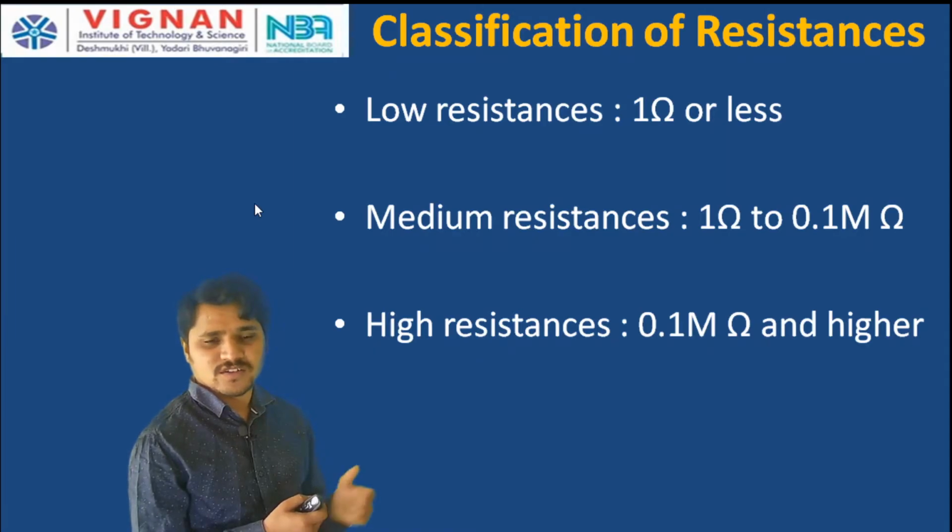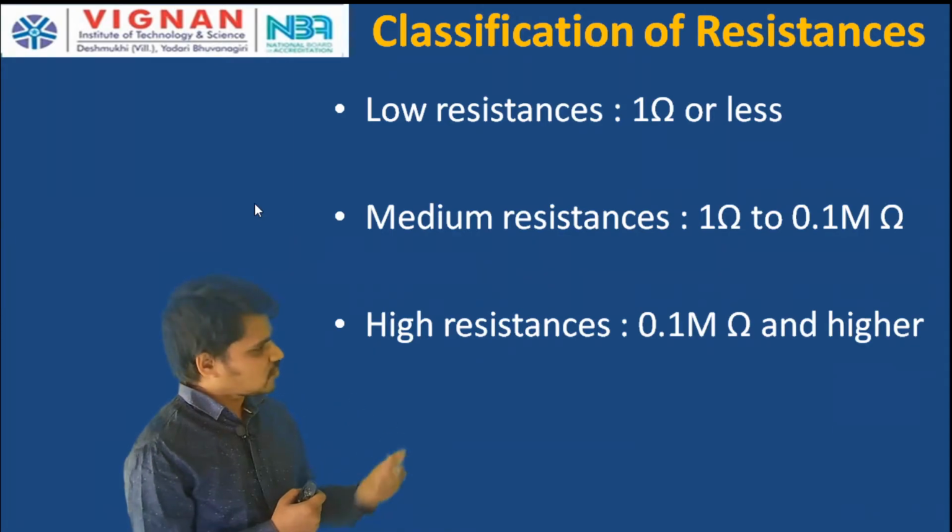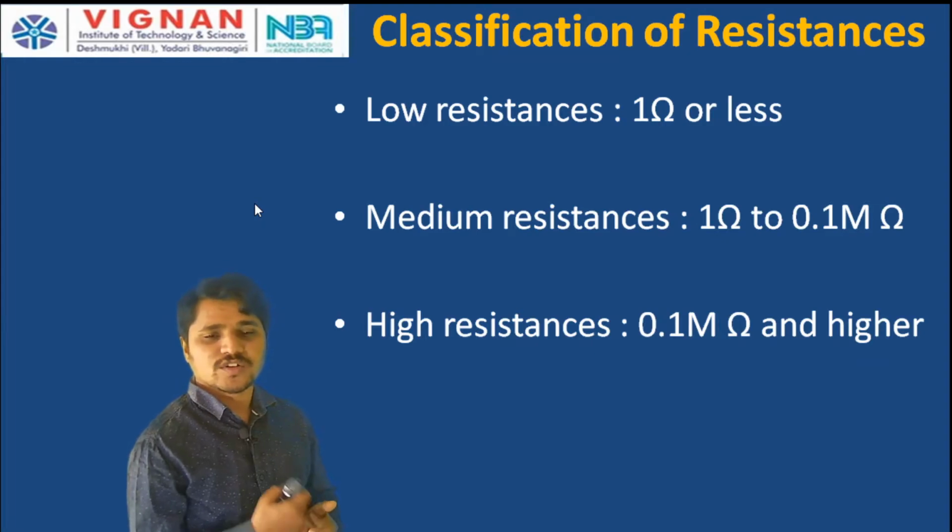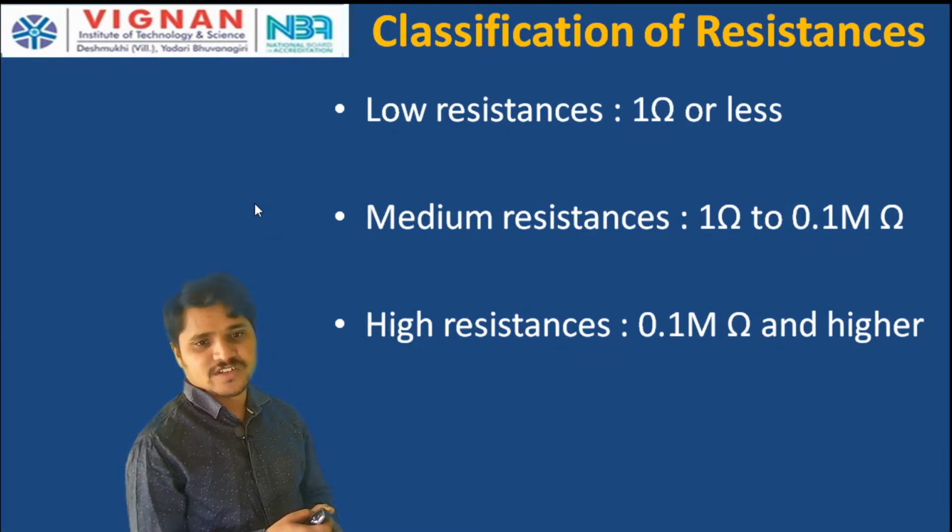Next classification is high resistance. This high resistance range is above 0.1 mega ohm, and higher. That means greater than or equal to 0.1 mega ohm comes under the high range resistance. See, 0.1 mega ohm is also equal to 100 kilo ohm. That means resistance greater than 100 kilo ohms comes under the high range resistance. The best example is insulation resistance.